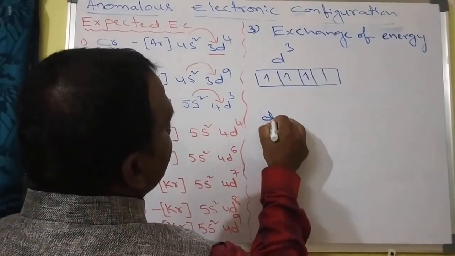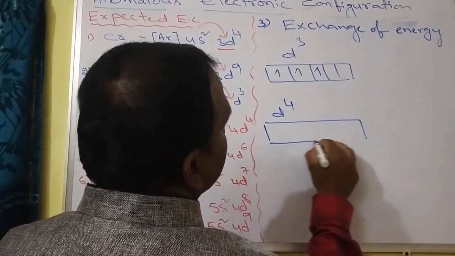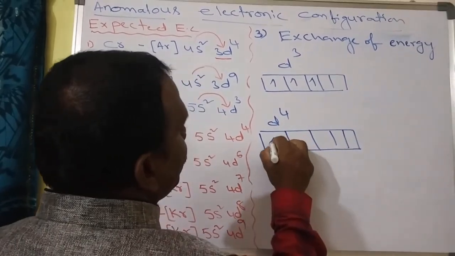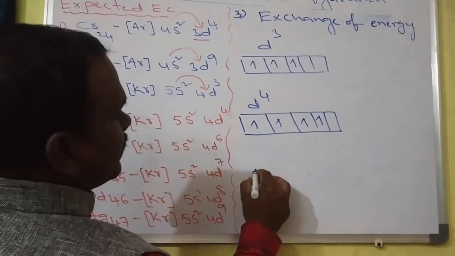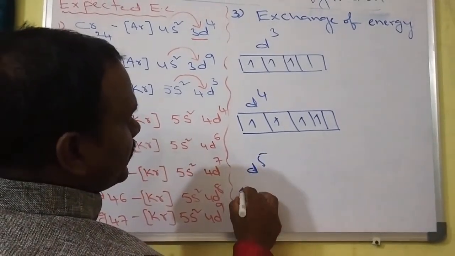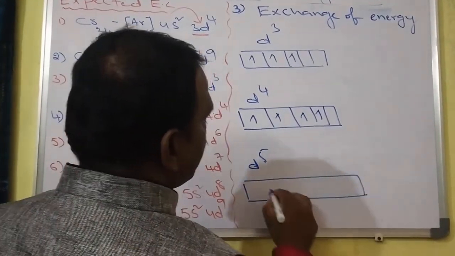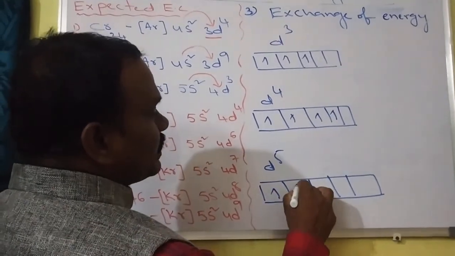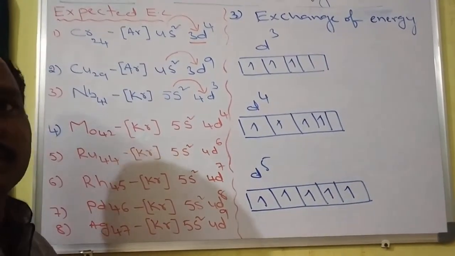In the D4 configuration, if you take one, two, three, four. You may see the D5 configuration: one, two, three, four, five.